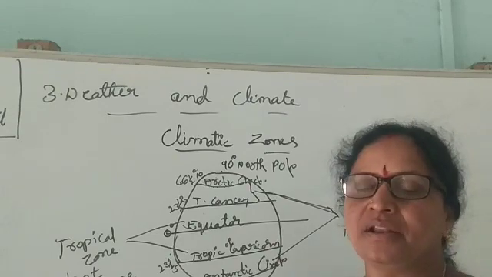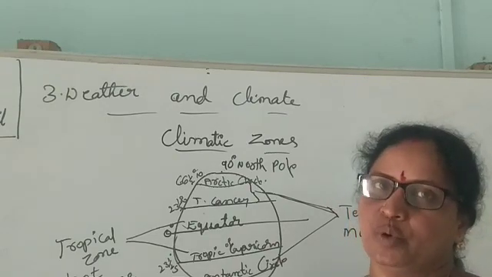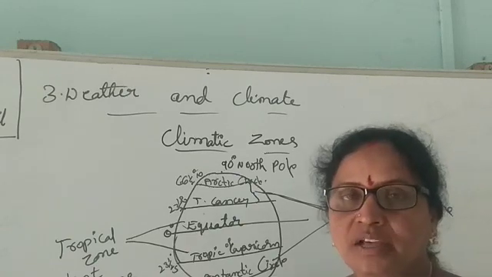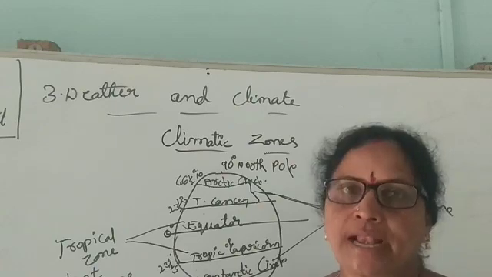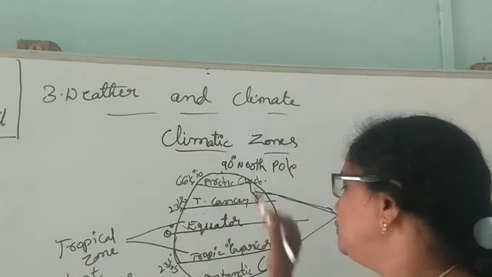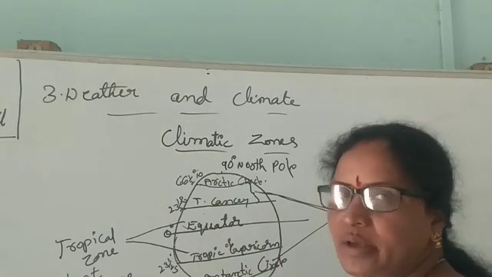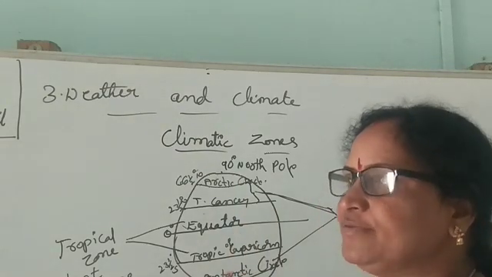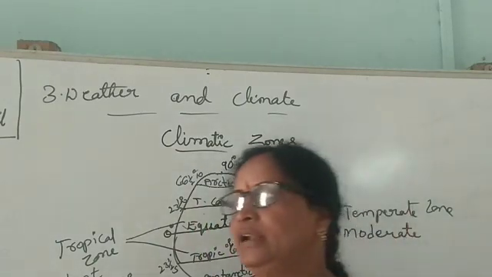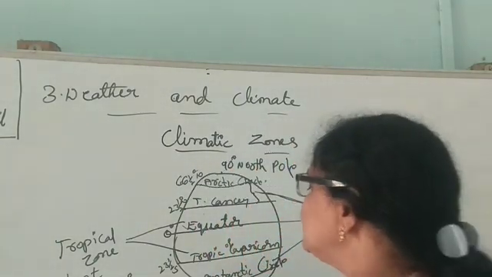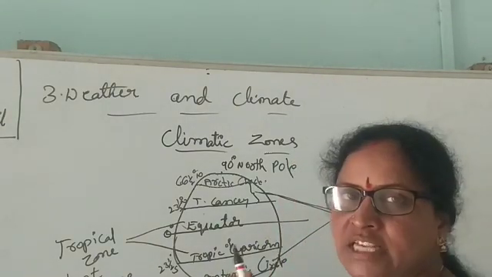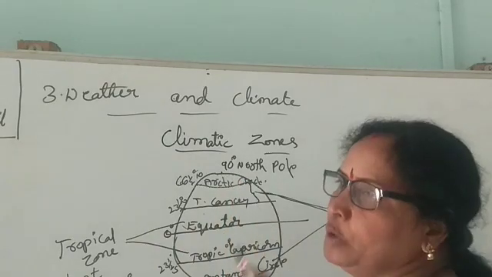From 66.5 degrees to the poles, on the North Pole and South Pole, these places are very near to the poles. What are poles? The two end points of the earth, North Pole and South Pole. These places from 66.5 degrees to 90 degrees north and 66.5 degrees to 90 degrees south are very near to the poles.